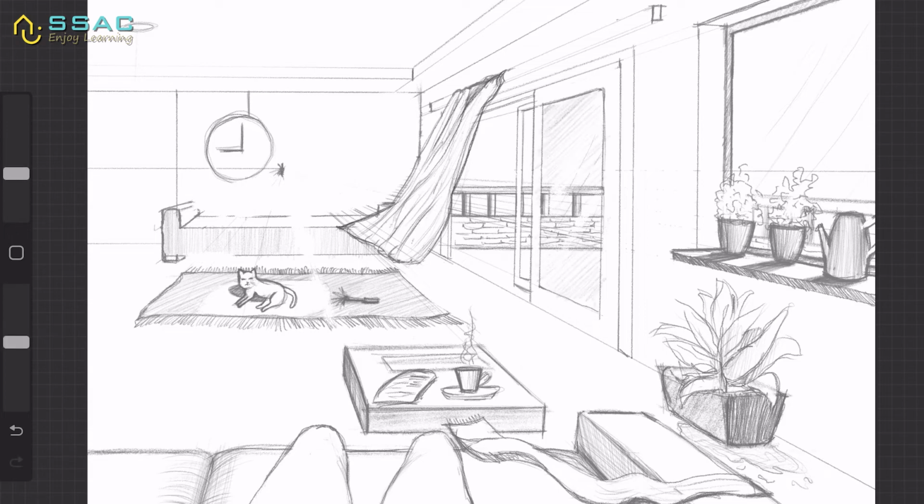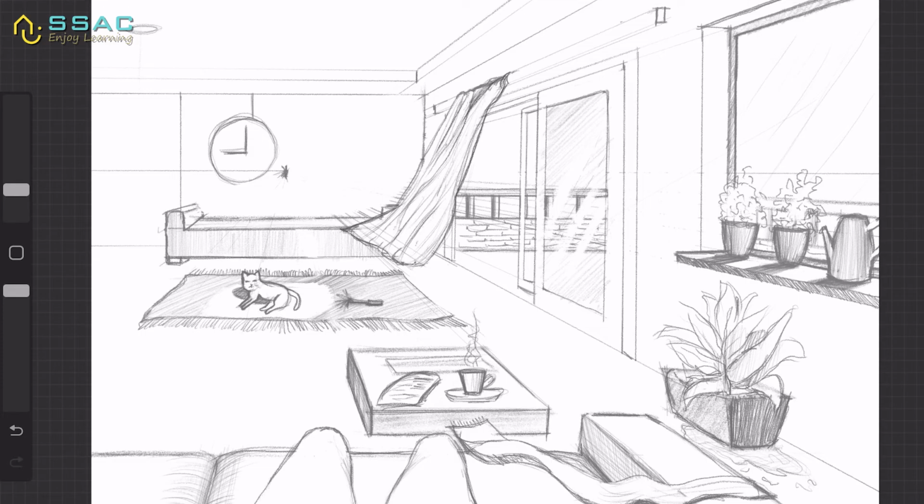I'm trying to erase some lines that are not necessary over here, right? And I was also trying to make how sunlight would look good, and mostly it was not coming out correctly. So you will have to do some hit and trials, and that is why you need to save your time for the end for these hit and trial parts, right?